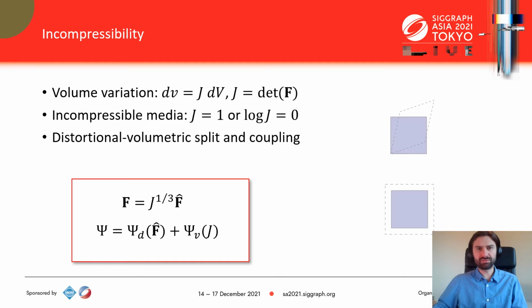However, in practice, we found that uncoupled materials are not rest stable, meaning that at equilibrium we get a non-zero force. So, we chose instead to use coupled materials. Please refer to the paper on how to choose the volumetric and distortional parts of the energy.